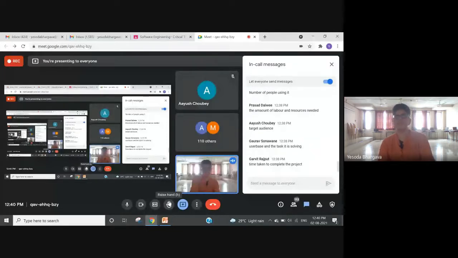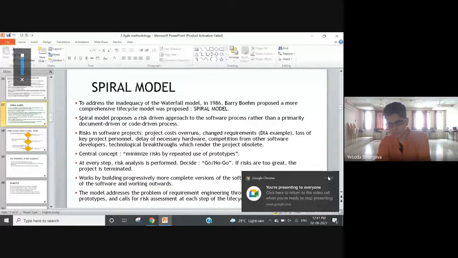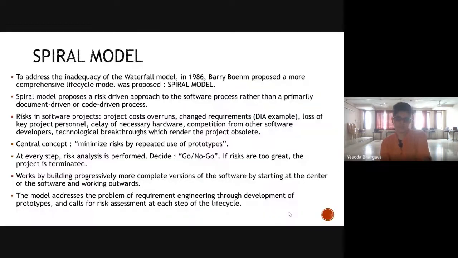So the thing with prototypes is, again, creating prototypes is not feasible for all levels of software, but if you are working on legacy code or brownfield projects, it becomes much easier. So with the spiral model, what the person proposed in 1986 was that you work on building progressively more complete versions of the software.